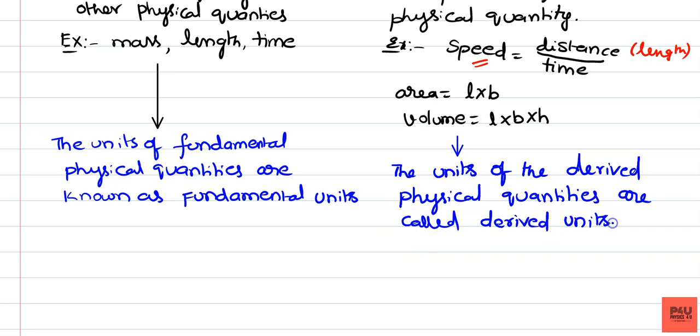So what are the fundamental units? Fundamental physical quantities have fundamental units.